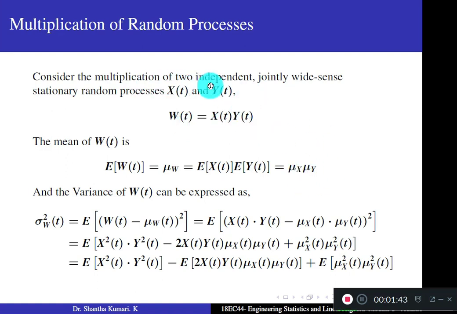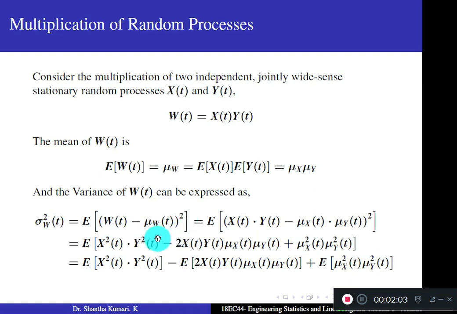With this condition, remember, with the independent conditions. And variance of w of t is given by sigma square w of t equal to expectation of w of t minus mu w of t whole square.